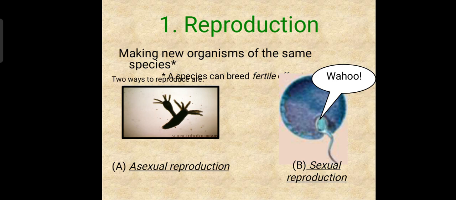All living organisms reproduce. We see reproduction as making new organisms of the same species. It can be sexual reproduction or asexual reproduction. A lion does not qualify to be in the same species as a leopard because they do not belong to the same species and they cannot reproduce and produce a fertile offspring.